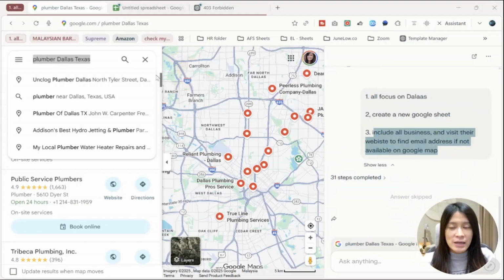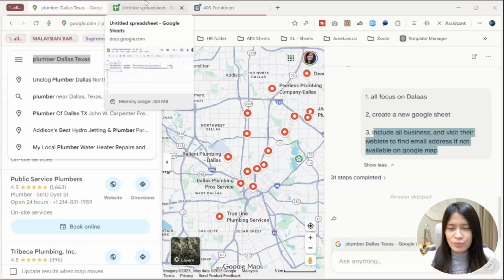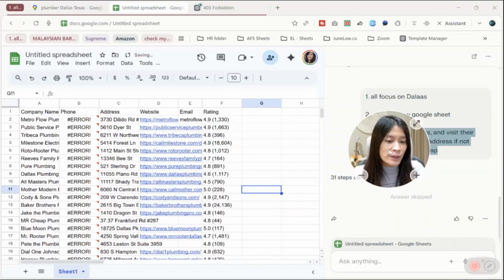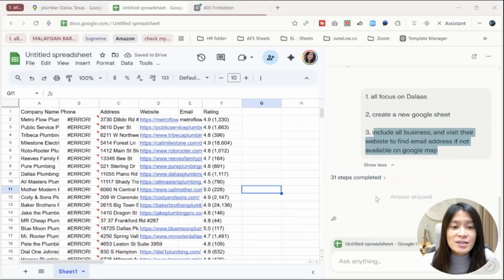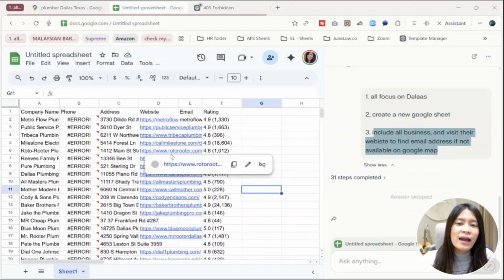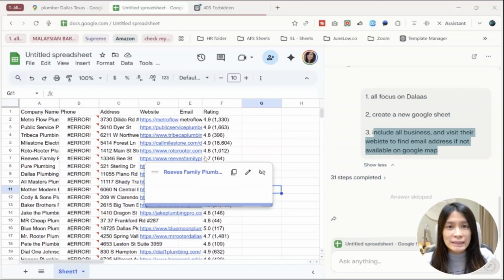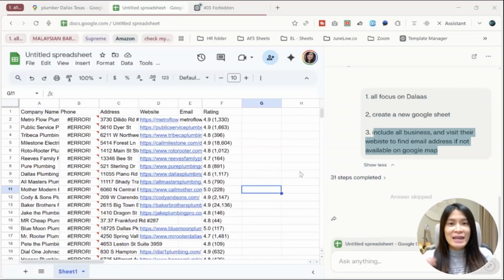So these are my instructions, and I just run it. What it essentially does is scrape all the information for me, but you will see that the email is still not yet available. There's a special reason for it, because just now I paused the assistant to continue it. What they are doing is listing down the websites, and then they are required to visit each website and drag all the email addresses for me. Isn't it very awesome?